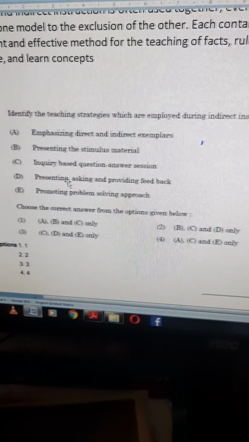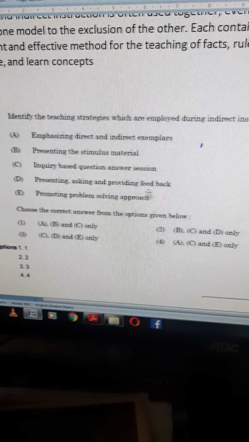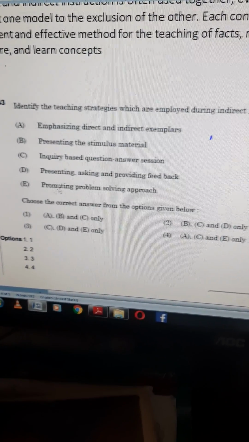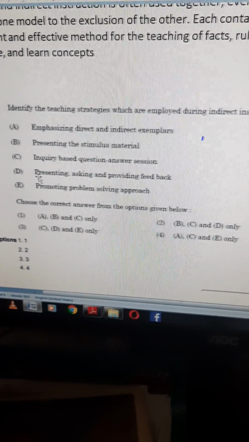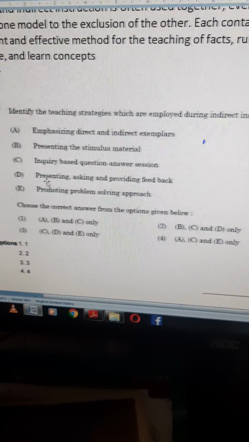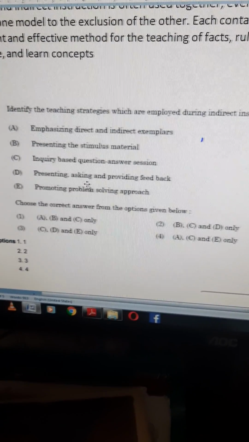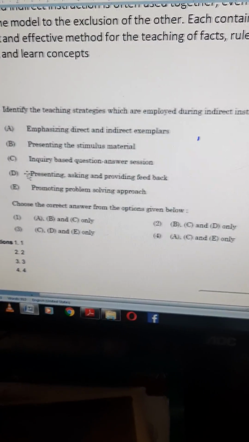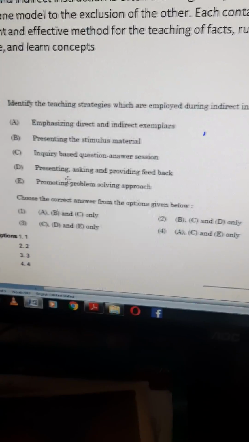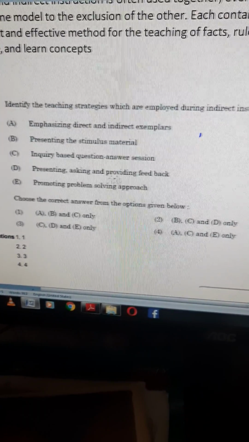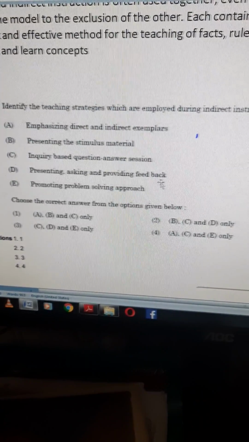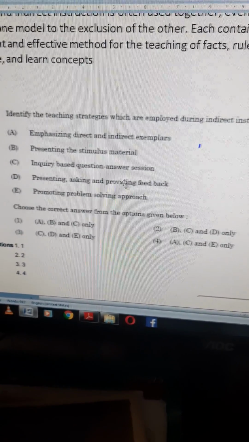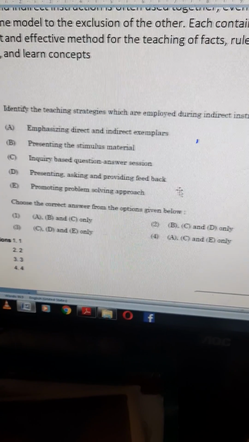Yes, next D, presenting, asking and providing feedback. But in indirect instruction, we are not presenting anything, we are just giving the concept only. The teacher is not asking, the teacher is not giving any feedback. The teacher is not presenting, not asking, not providing feedback. The feedback concept is also not there in indirect instruction. D also not correct. Correct option E.